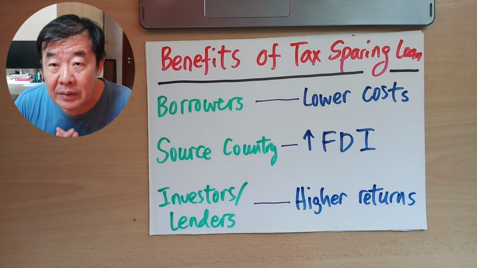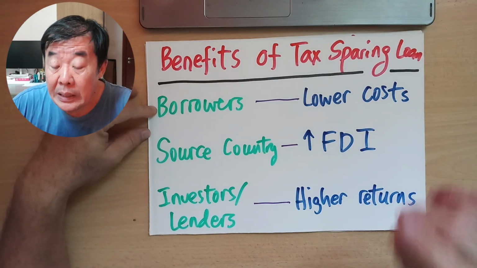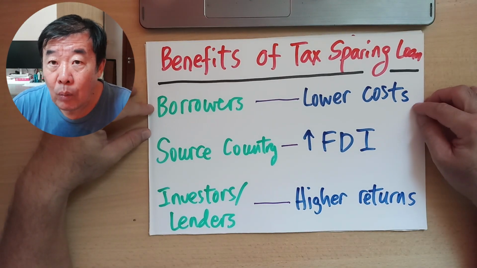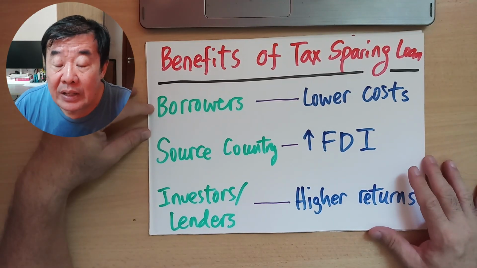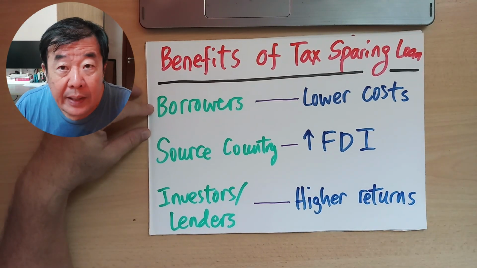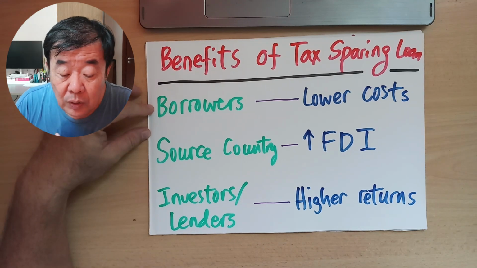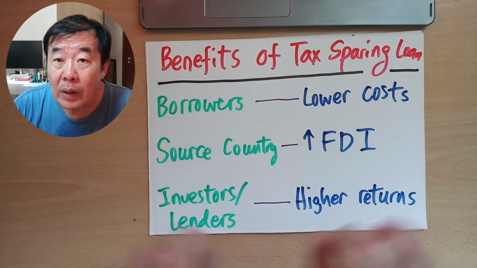Now, what's the benefit of the tax-sparing loan to the borrower? If the lender and the investor are willing to share the benefit, some bankers are very sticky, some investors don't want to share and take all the benefit themselves, but usually they will come to a midpoint.